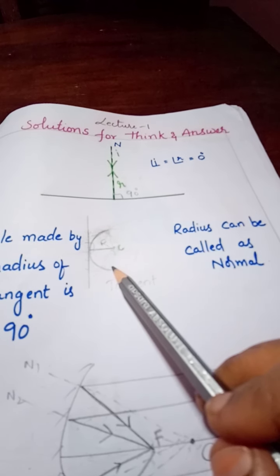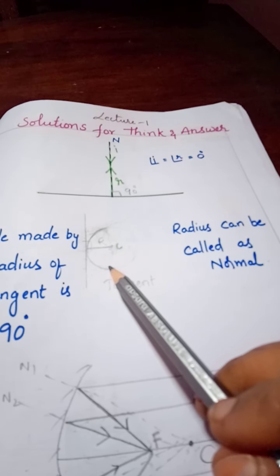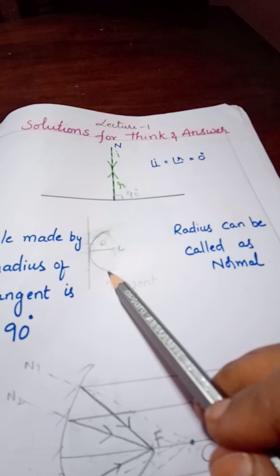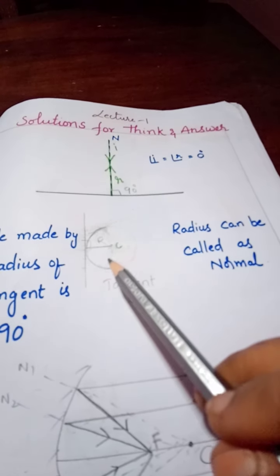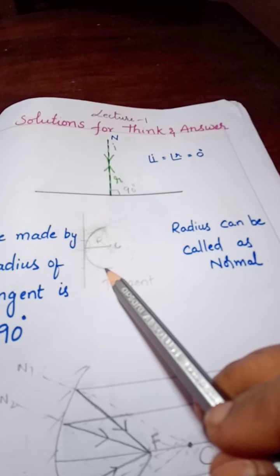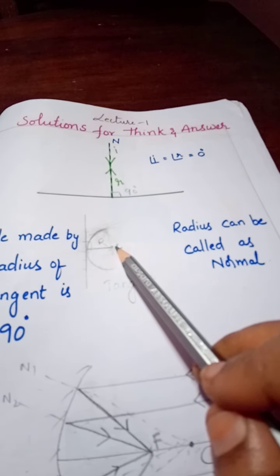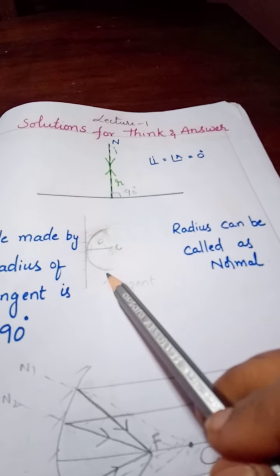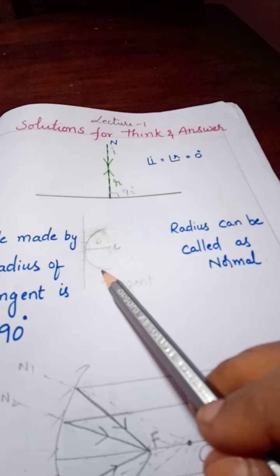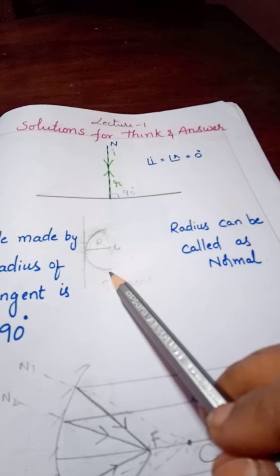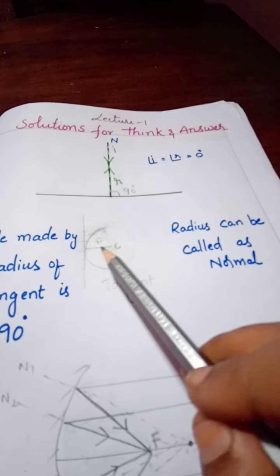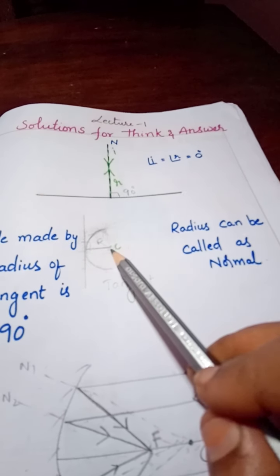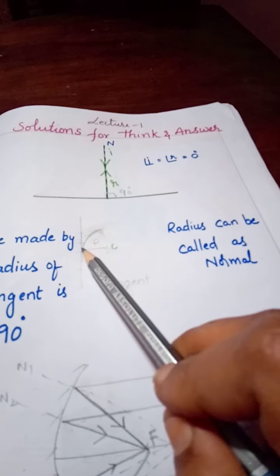The second part of the question is, what can that radius be called in optics? This radius can be called the normal. Why is it called the normal? Because from the definition of normal, a point on the curved surface is joined to the center of curvature. So when any point on the mirror is joined to the center of curvature, it is called the normal, and it always makes a 90 degrees angle with the tangent. So from those definitions we can consider this radius as the normal. I hope you understood. I repeat once again, the radius makes a 90 degrees angle with the tangent.